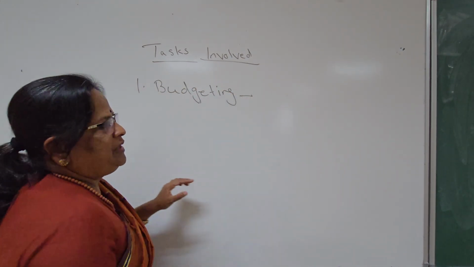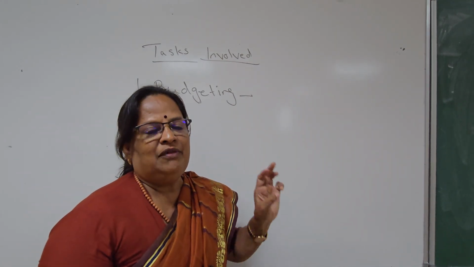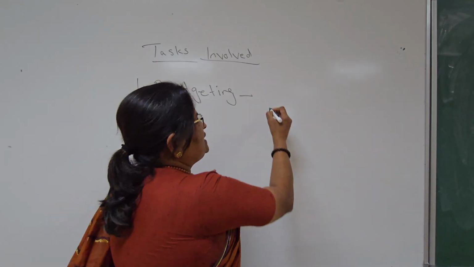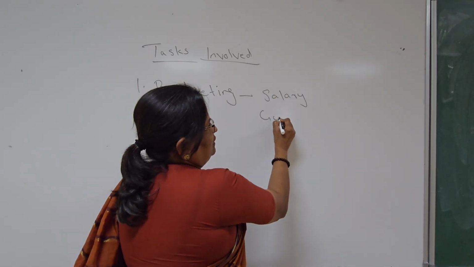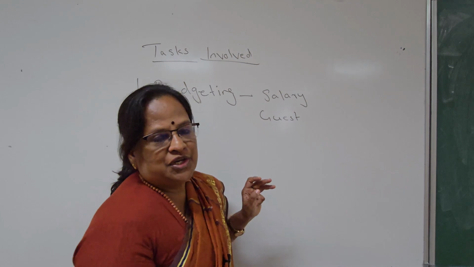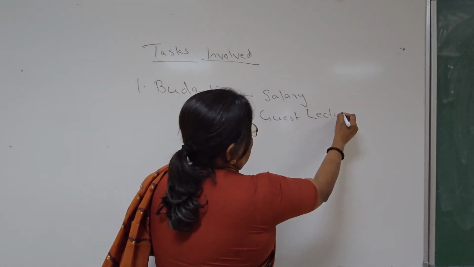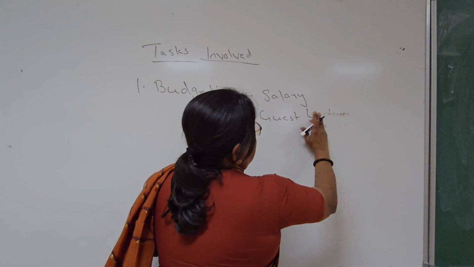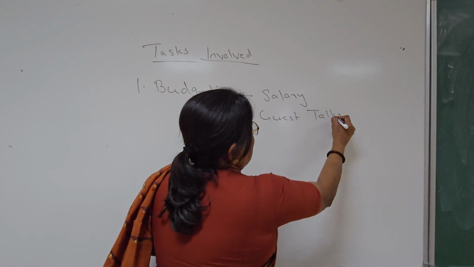If you take our department budget or an institution budget, we have to meet various expenses. Salary to staff will be there. Guest lecture remuneration will be there. Guest talks will be there.